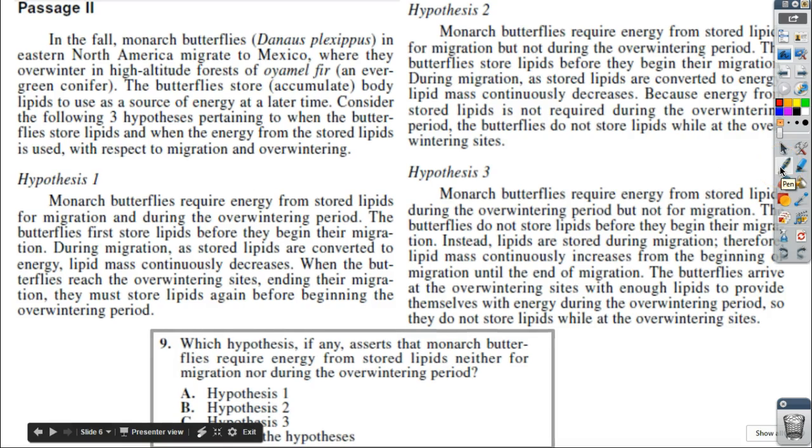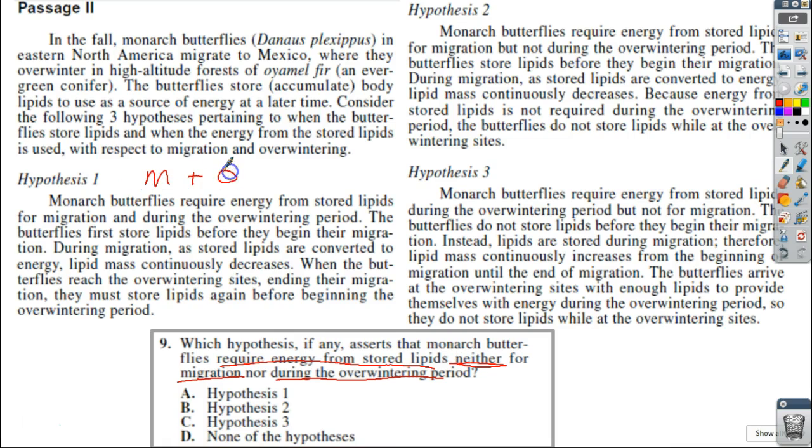Same passage, but a different question. It says, which hypothesis, if any, asserts that monarch butterflies require energy from stored lipids neither for migration nor during the overwintering period? Neither means not either of them. So remember, this was migration and overwintering. This was migration only. This was overwintering only, which means none of them didn't need to store lipids. So D is our correct answer.